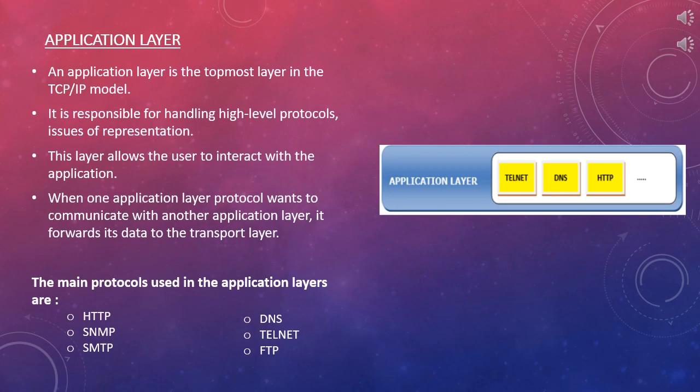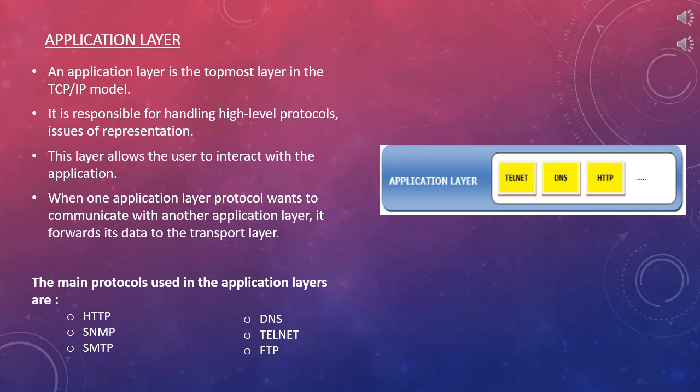The topmost and the last layer of this TCP/IP reference model is the application layer. This layer is responsible for handling high-level protocols, issues of representation. This layer allows the user to interact with the application.